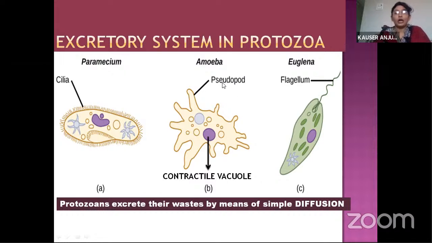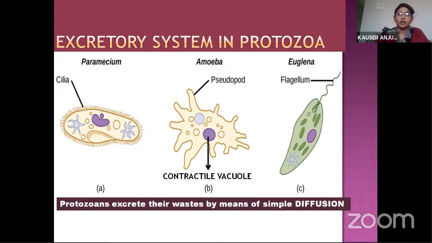Protozoa: in 8th standard, you have learned about amoeba, paramecium, euglena. All these animals come under the Protozoa. These are unicellular organisms. You have learned about unicellular organisms and multicellular organisms. Uni means one, cellular means cell, single celled organisms, and multicellular means which has more than two cells.